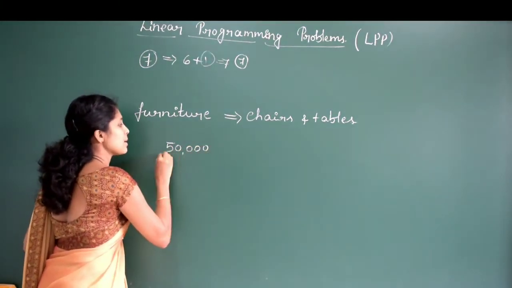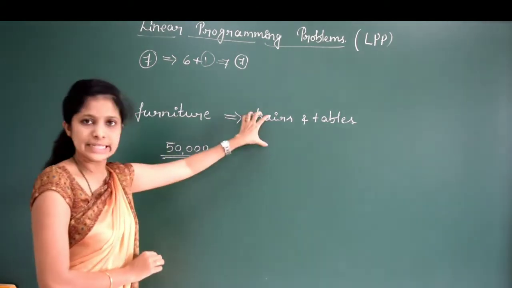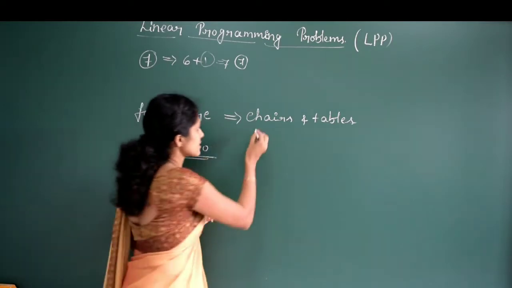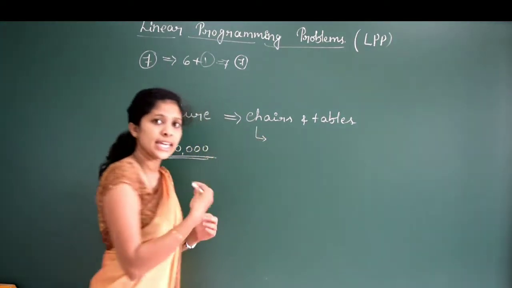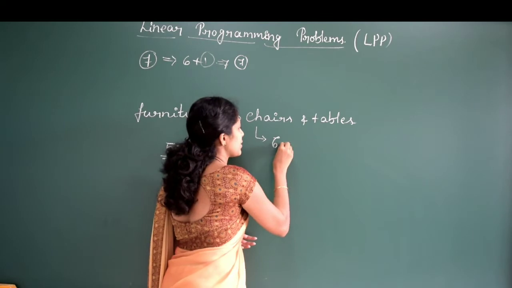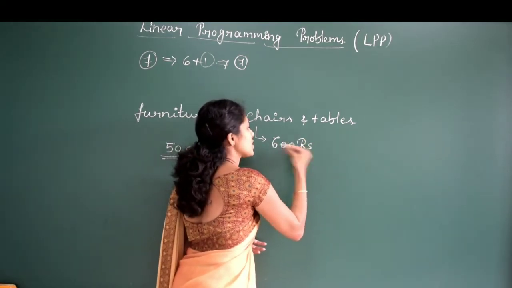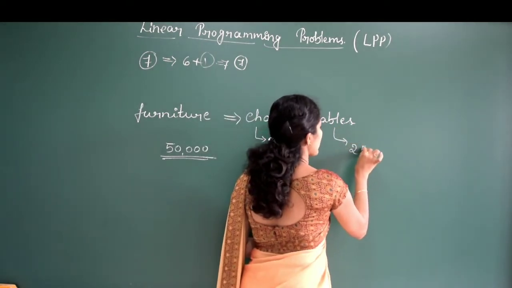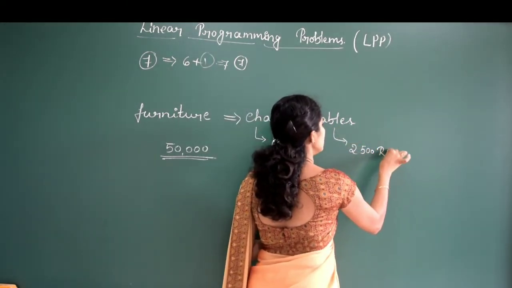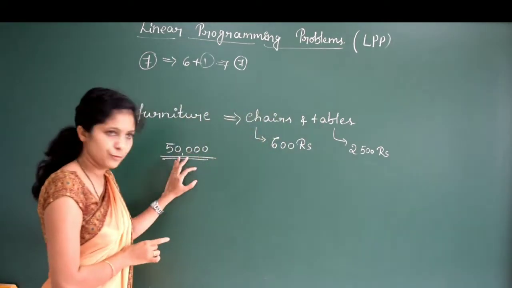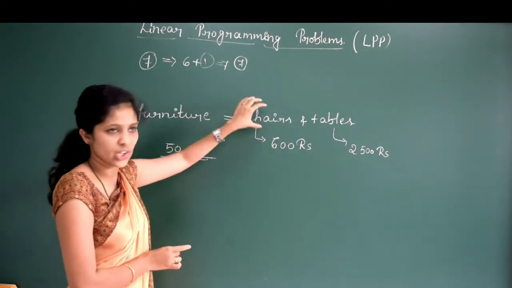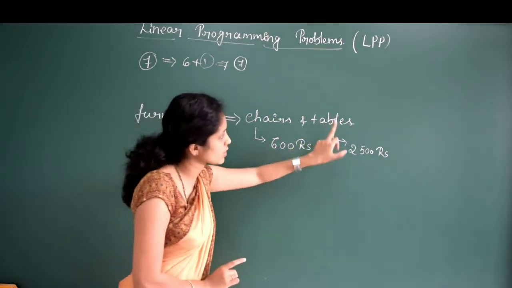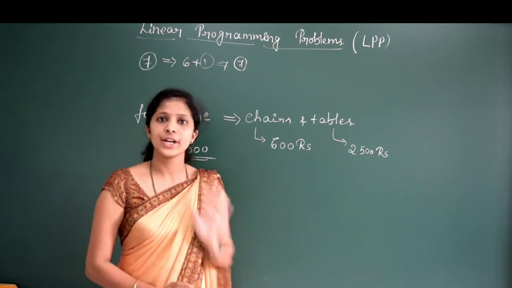The maximum amount he can invest in total in chairs and tables is 50,000, and the cost of one chair is, let us consider, 600 rupees, and the cost of one table is 2,500 rupees. Is it clear?